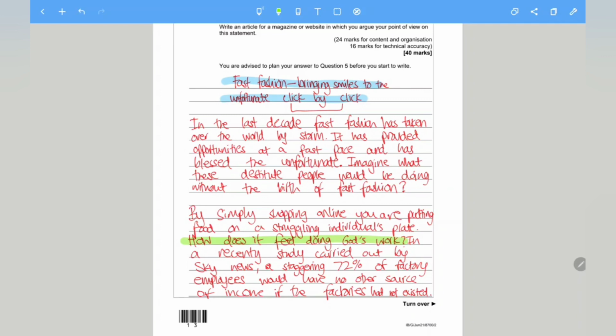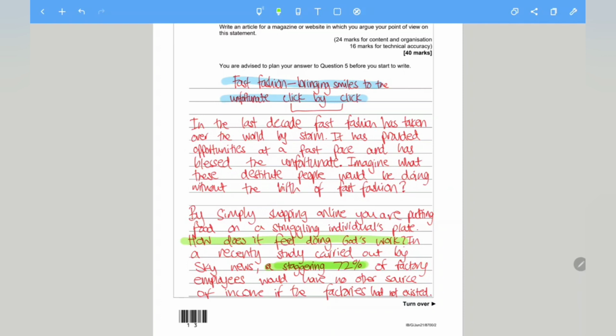Also, when you write, make sure you are being cautious with your spelling. In a recent, I think I was writing quickly, but anyway, in a recent study carried out by Sky News, a staggering 72%. So that's using the 2-2-2 rule.